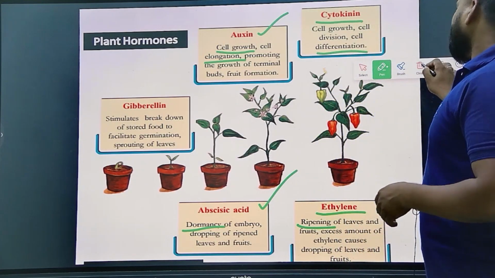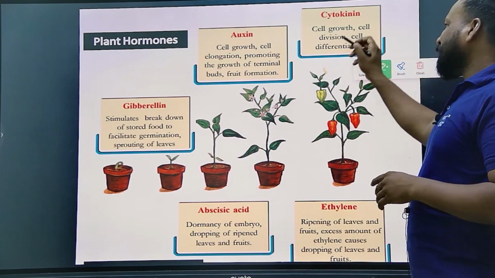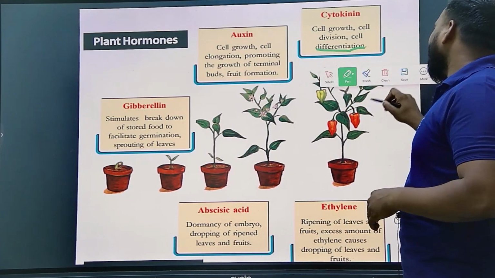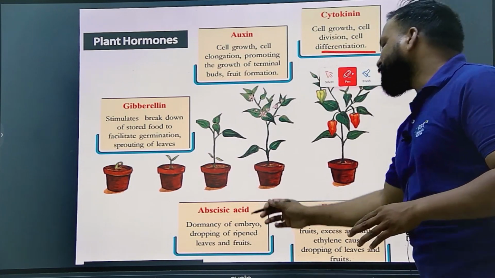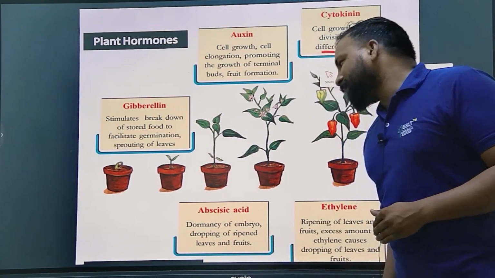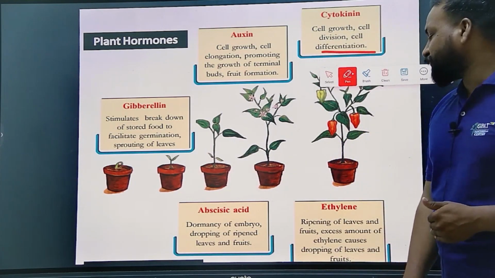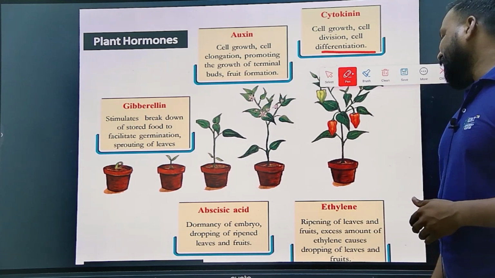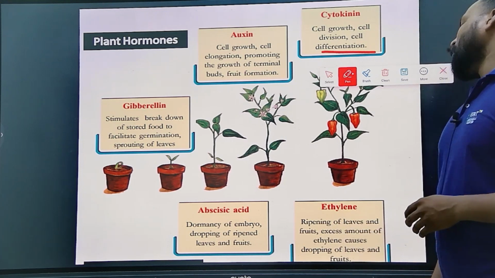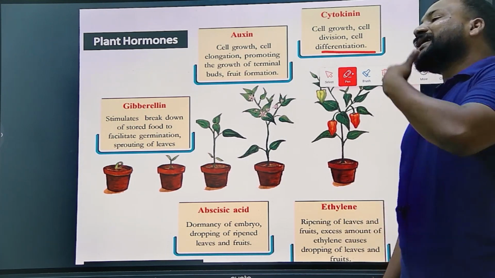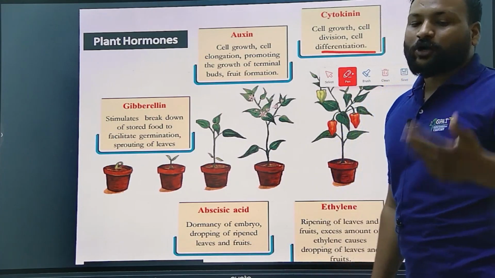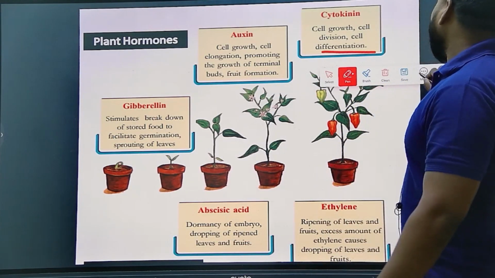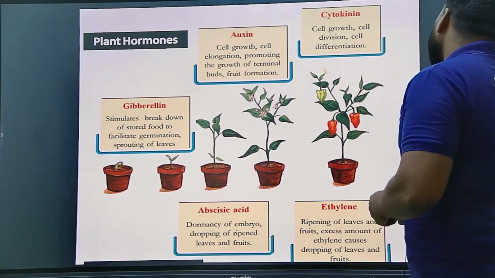Yes. So, cytokinin is mainly involved in cell differentiation. Whereas abscisic acid is involved in dormancy and dropping of ripened leaves. And ethylene is mainly for the ripening of leaves and fruits, and if it is produced in excess, it can also lead to the dropping of leaves. Okay, let's discuss each one in detail.